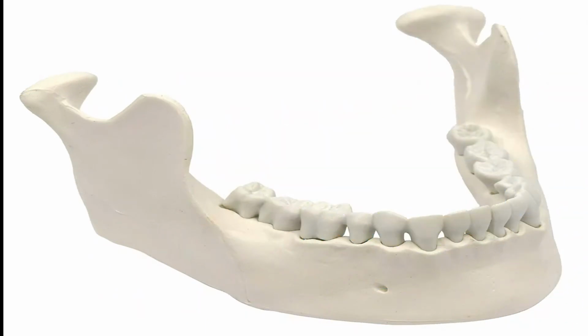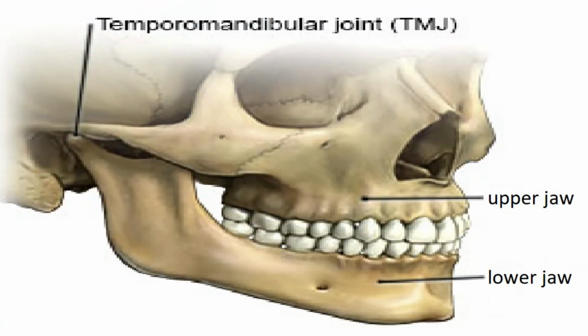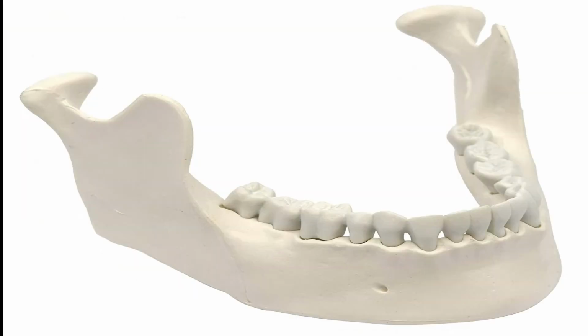The lower jaw is the bone that forms the lower part of the skull. It is the largest and strongest bone in the skull. The lower jaw along with the upper jaw forms the mouth structure. It is the only movable bone of the skull.